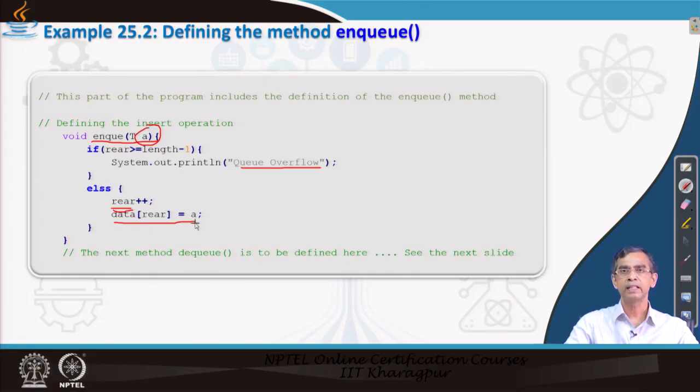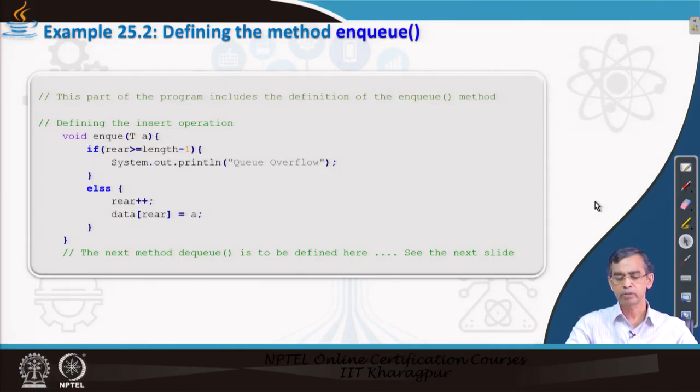So, this way it will complete the insertion operation, and you can check that this method is valid even if the queue is empty, and if the queue is full, that is also checked, and if the queue is not full, this will do the insertion. So, in all situations, if you call this method for a queue, it will work, I hope. You can verify it. So, this is the NQ operation.